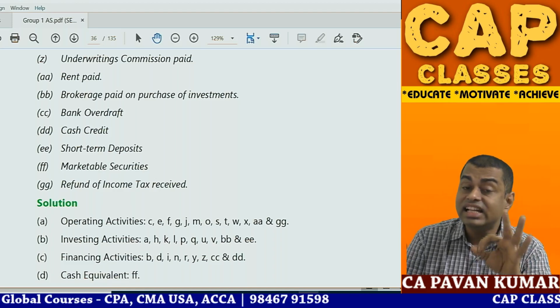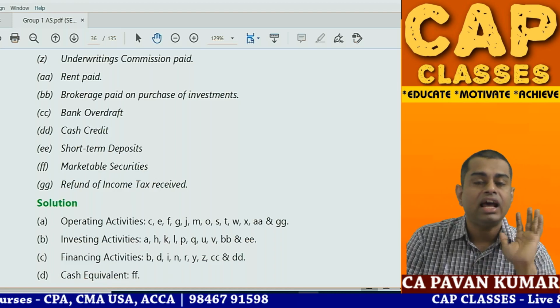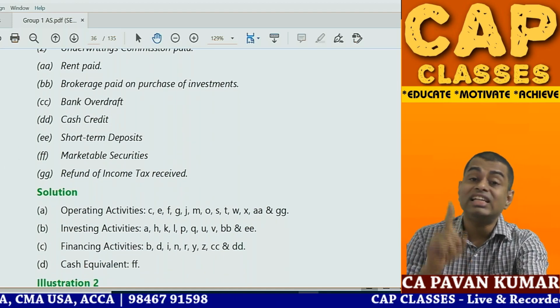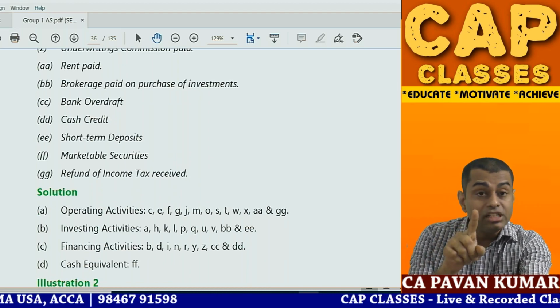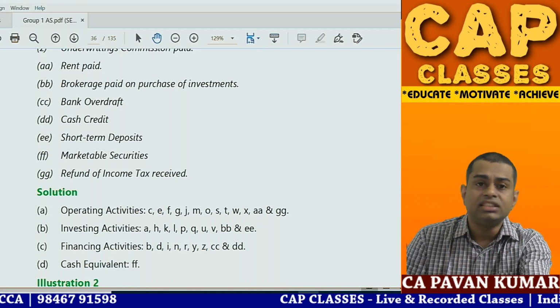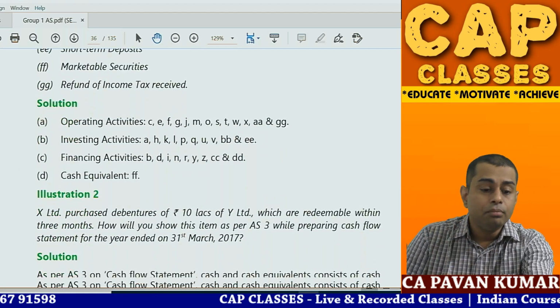So unless it is given that they are marketable securities, don't assume that they are less than 3 months. So be careful. Short-term deposits is investing activity. Marketable securities is cash equivalent. Refund of income tax received. Income tax paid and income tax refund received, both are operating. Problem number 1 is over.